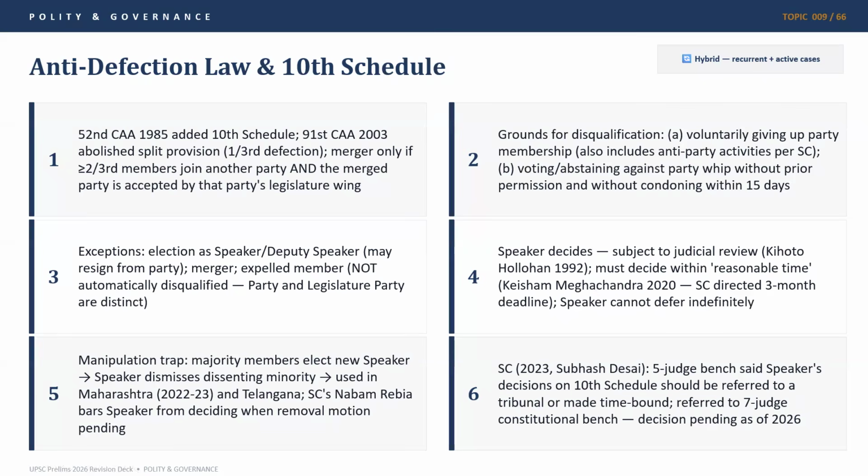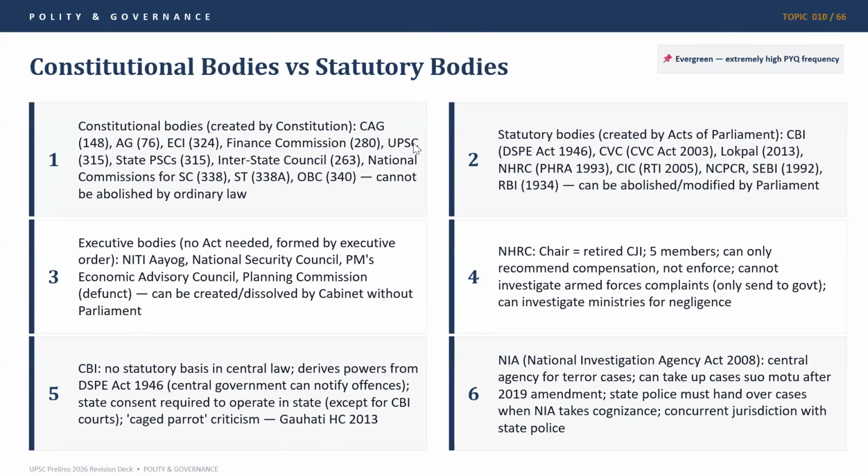Let's move forward. Constitutional bodies and statutory bodies, PYQs, extremely high frequency PYQs, and of course they are evergreen. So what are the different constitutional bodies which are created by the Constitution? One should absolutely remember them along with the articles. Read these articles in detail, make notes of them. What are the keywords given? What are the powers given to them?